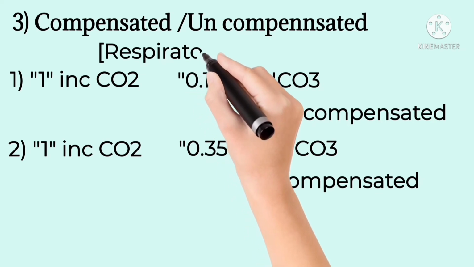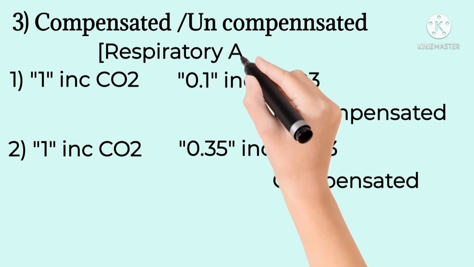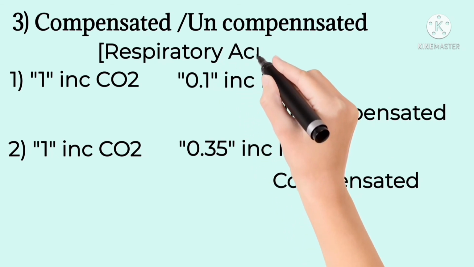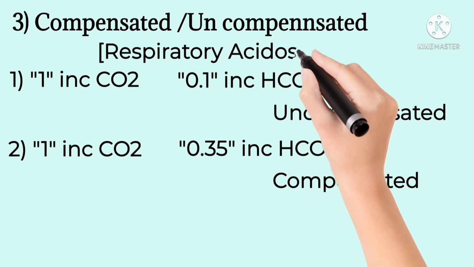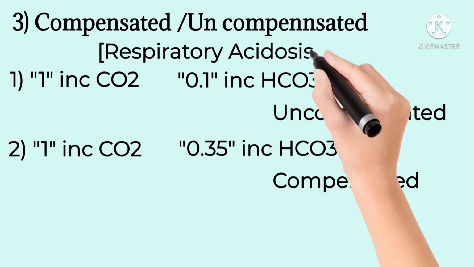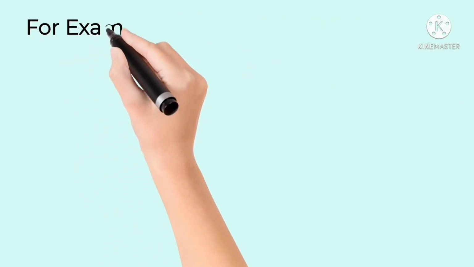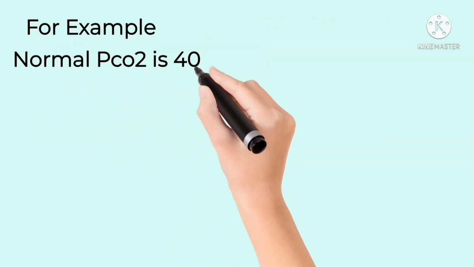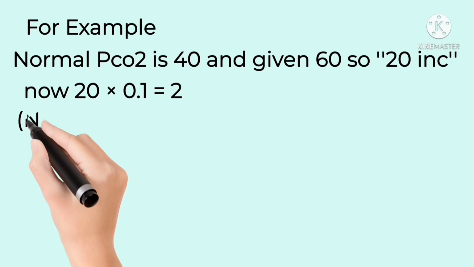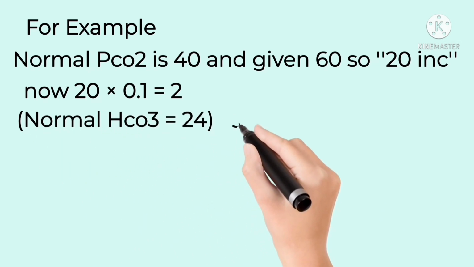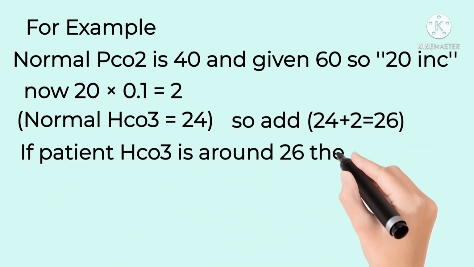Now first, for respiratory acidosis. For uncompensated, every 1 increase in carbon dioxide, there is a 0.1 increase in bicarb. And for compensated, every 1 increase in CO2, there is a 0.35 increase in bicarb. Now if the given CO2 is 60 and we know normal PCO2 is 40, so that is a 20 increase in PCO2. Now multiply 20 by 0.1, that will be 2. As we know normal bicarb is 24, so add 24 and 2, it will be 26. Thus, if patient bicarb is around 26, then it will be uncompensated respiratory acidosis.